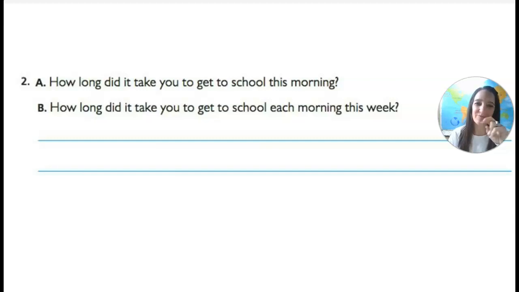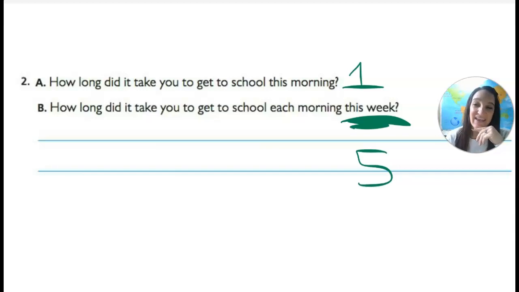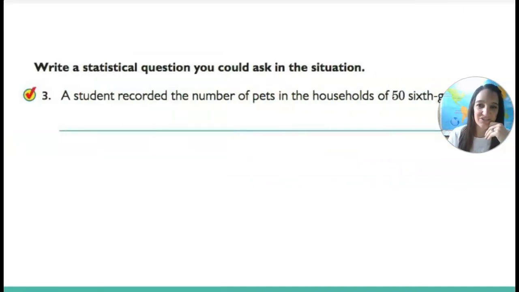Okay, let's look at two more. How long did it take you to get to school this morning? And how long did it take you to get to school each morning this week? Again, the question that only has one answer is not the statistical question. How long did it take you to get to school this morning? That's only one answer, right? But how long did it take you to get to school each morning this week? Well, that's 5 answers, and they'll vary depending on how quickly you got to school. So B is the statistical question.